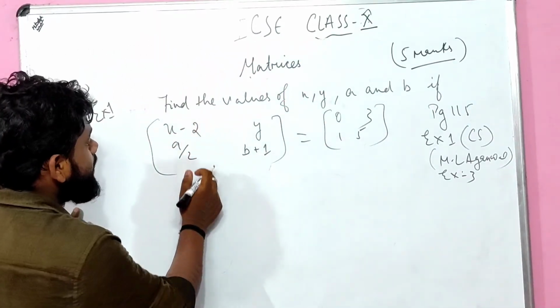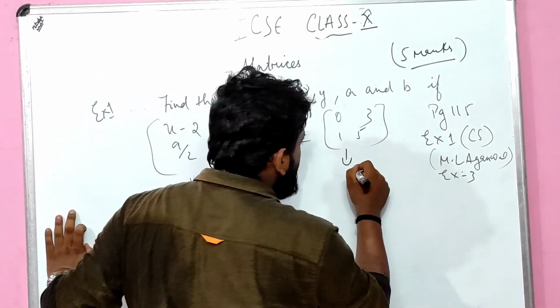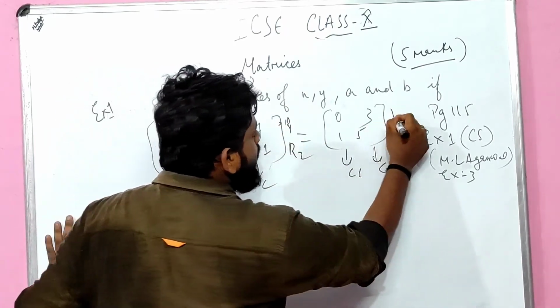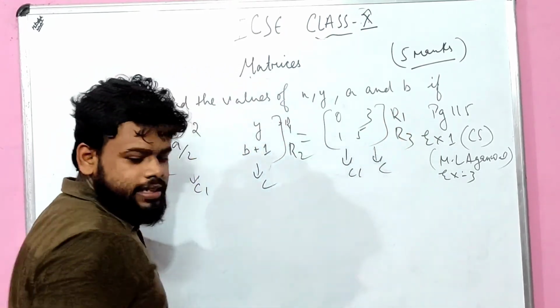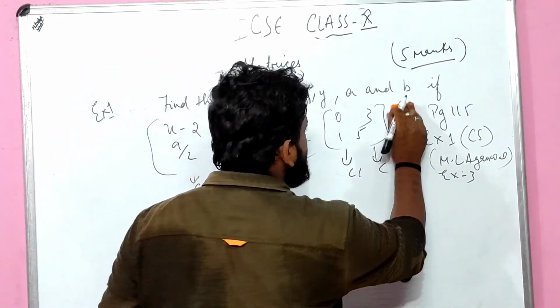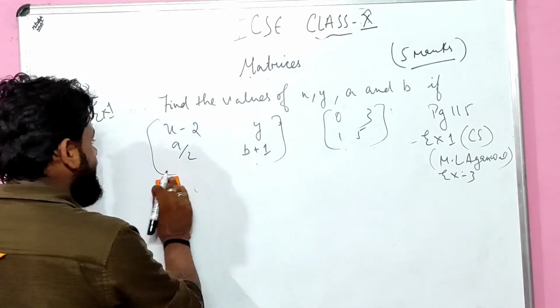How many columns are there, son? There are 2 columns here. Column 1, column 2, column 1, column 2, right. Row 1, row 2, here also row 1, row 2. Is it clear children? Is it clear? So this is all about it: the number of columns and the number of rows are equal, which is all about a square matrix.